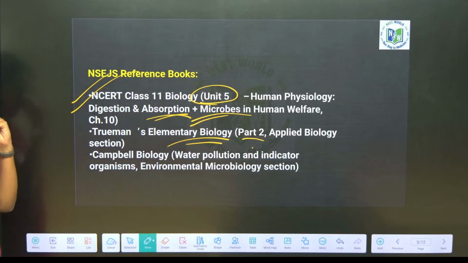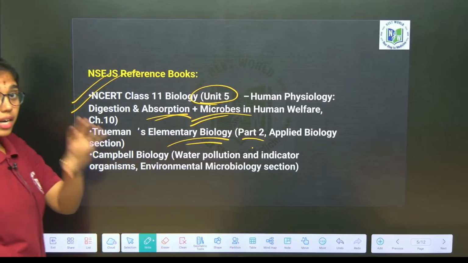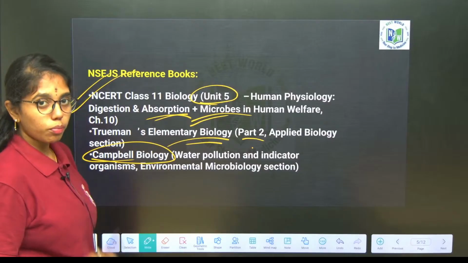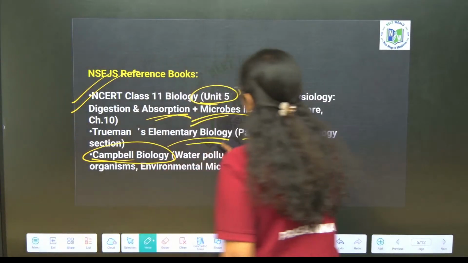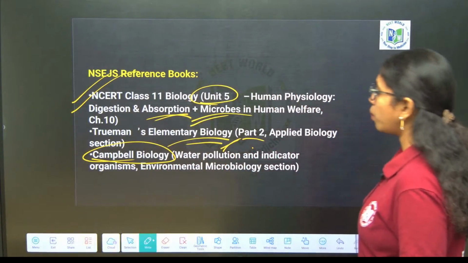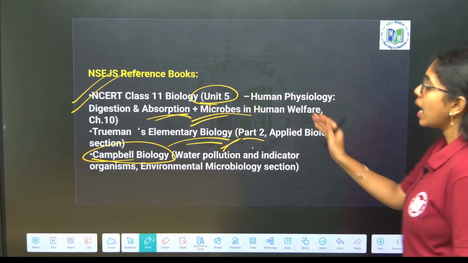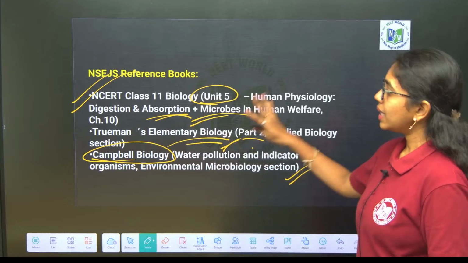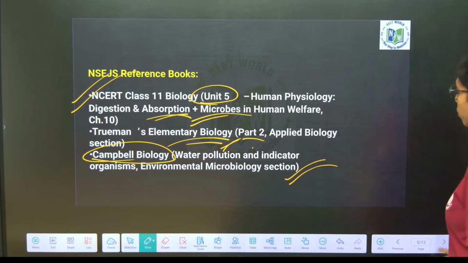And if you want standard reference books, you can also go through Campbell Biology, which is the most standard book, where you can go through the sections on water pollution and indicator organisms, and the environmental microbiology section. These are the best reference books you have to go through, beta.